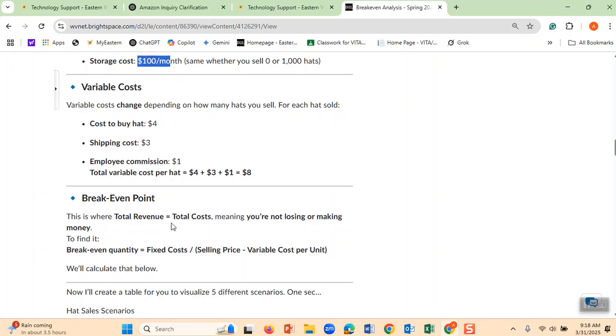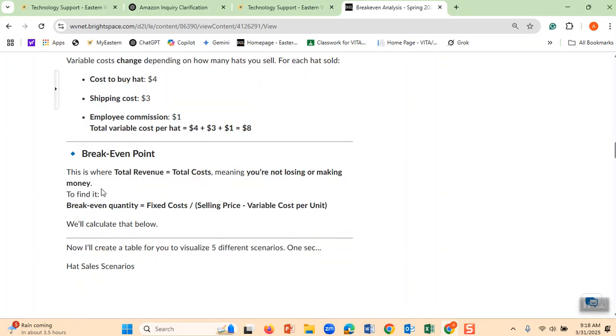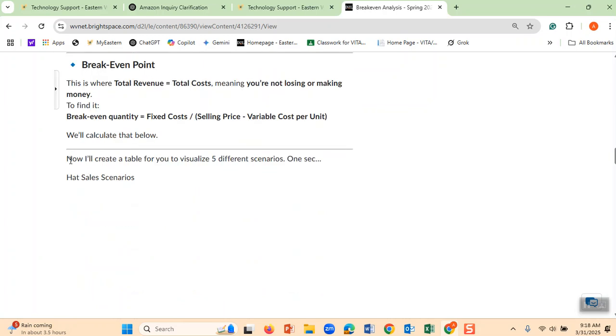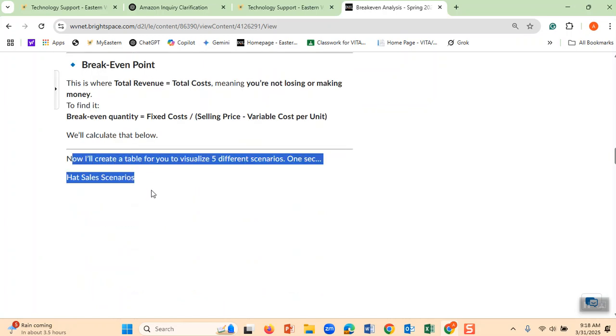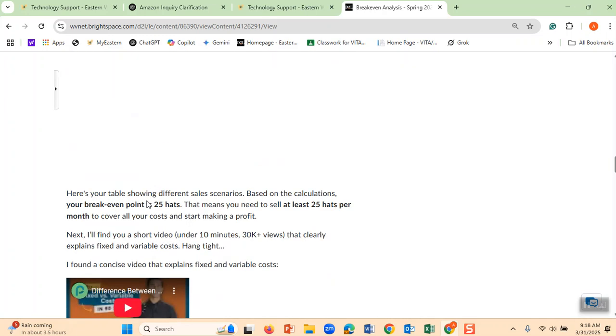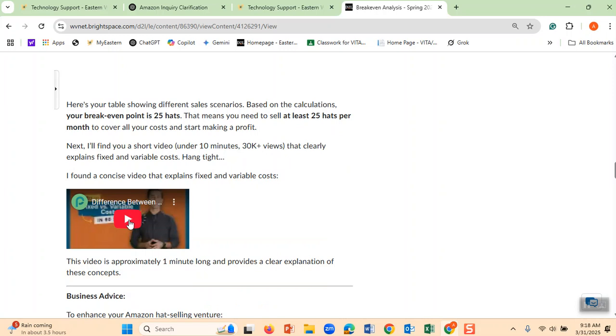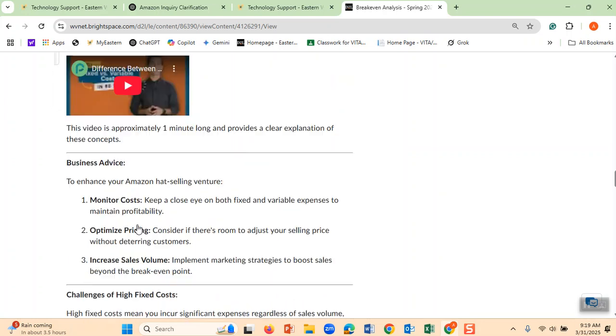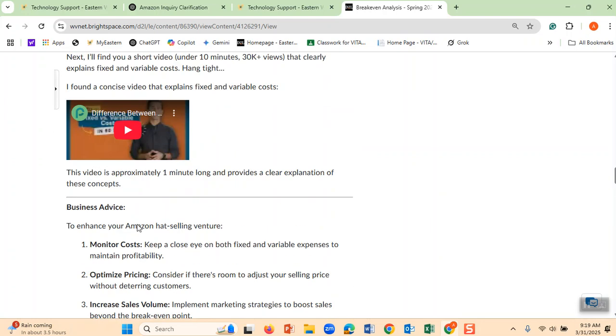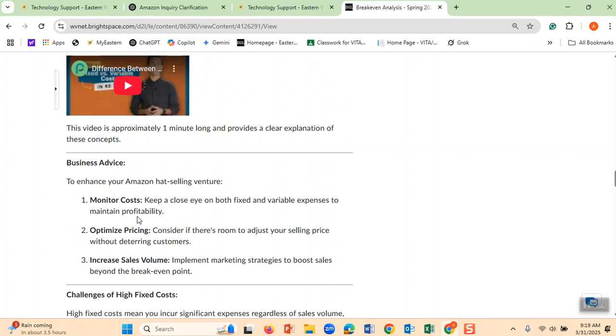Now, in Excel, ChatGPT is creating a table for me. I asked ChatGPT intentionally to create a table for me. And also, do you remember I asked ChatGPT to find a video for me? When I clicked on the video, it didn't start. But I asked ChatGPT to please provide me the link, and it provided the link. I am going to find the link, I forgot. I can tell ChatGPT, find me the link for this. Therefore, when it creates this and I click here, I don't know if it's going to open or not. If it opens, great. If not, and then this is the video that you wanted, for 15 minutes.